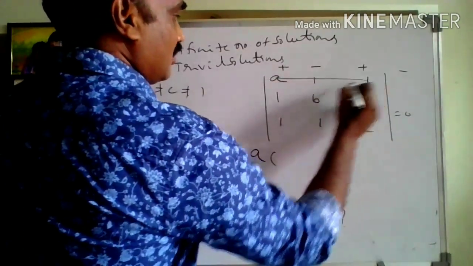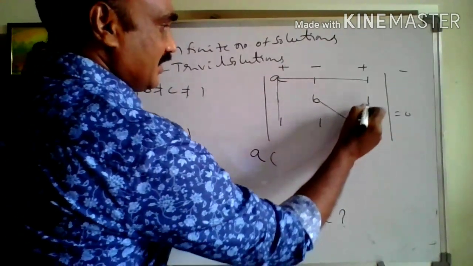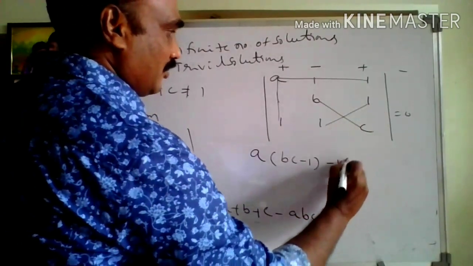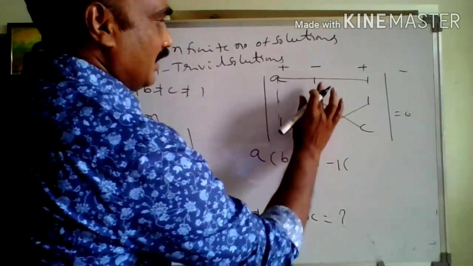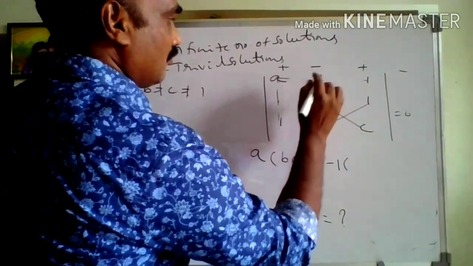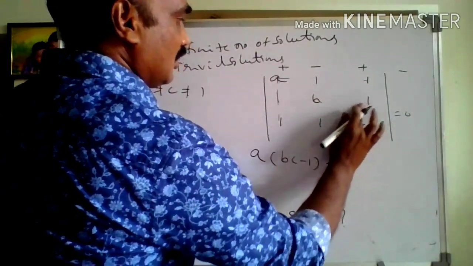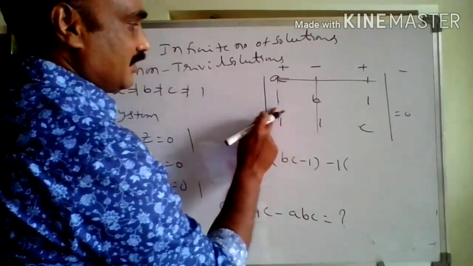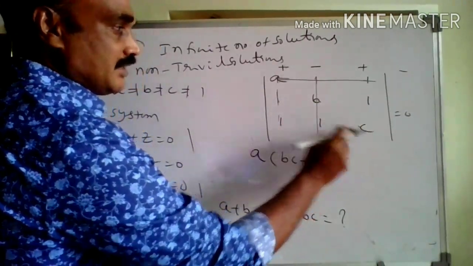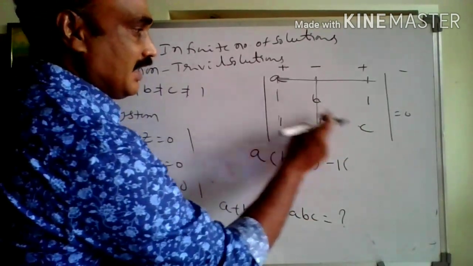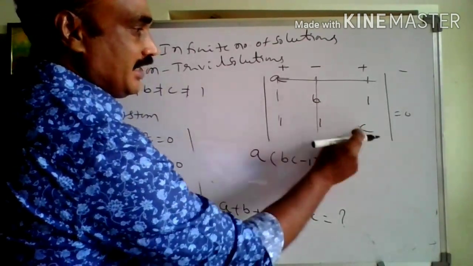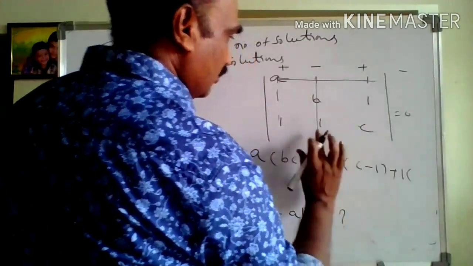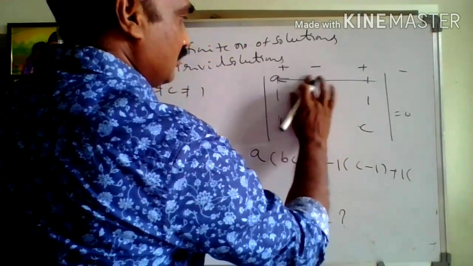Take a, delete its row and column, the remaining four elements give a times (bc minus 1). Next, minus 1 times the minor. Next, the last element plus 1 times its minor, deleting its row and column, giving the four elements 1 1 1 c.